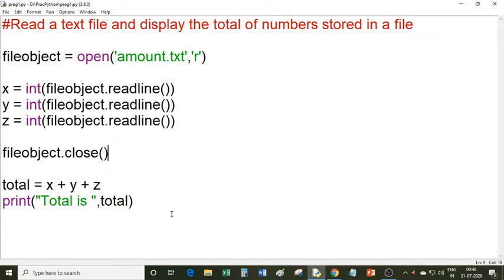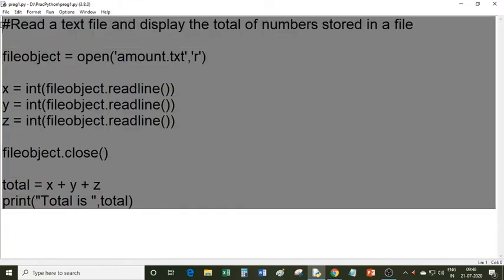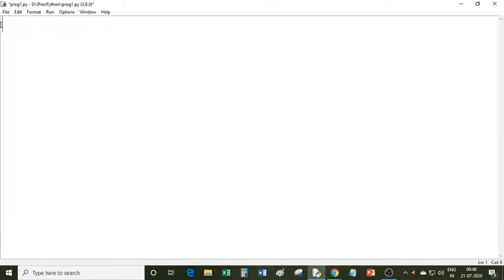So I am erasing this program. Now I will write another program. You know that you can store records in a computer. A record contains some field names and values, for example, name and marks. So I will create a text file with the help of a Python program to store students' name and marks. So write down the heading: program to store students' name and marks.